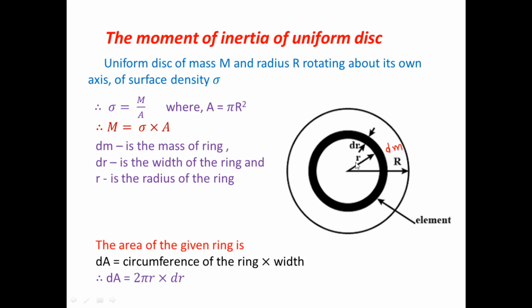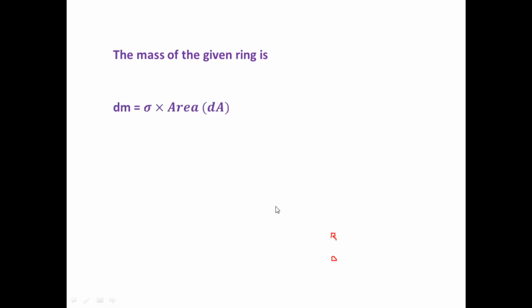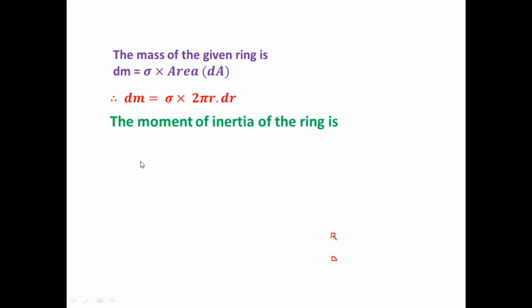When the total moment of inertia of the rings is added or combined, we find out the total moment of inertia of the uniform disk. It means that from the center to r, all the elemental moments of inertia will be combined. This is the moment of inertia of the given ring: dI is equal to r square into dm.